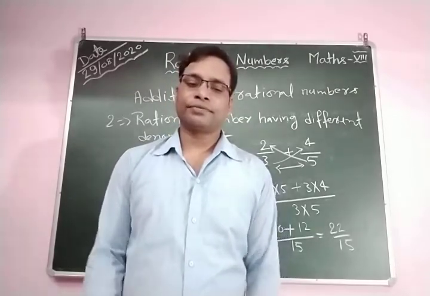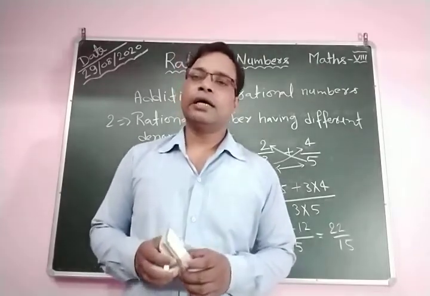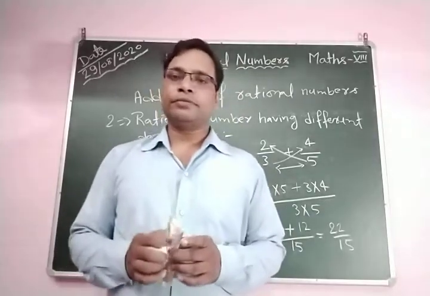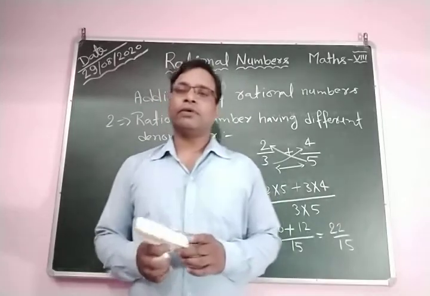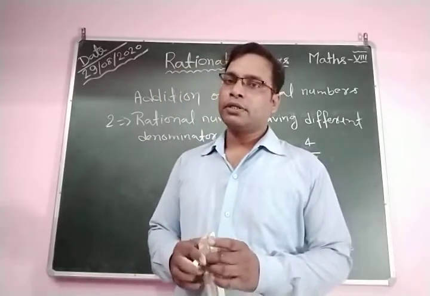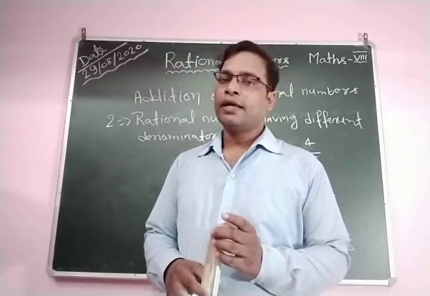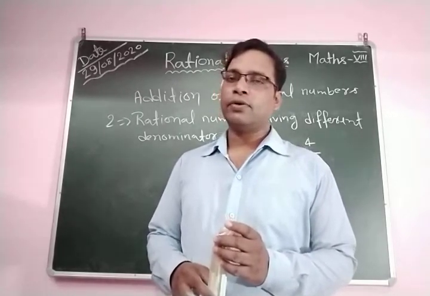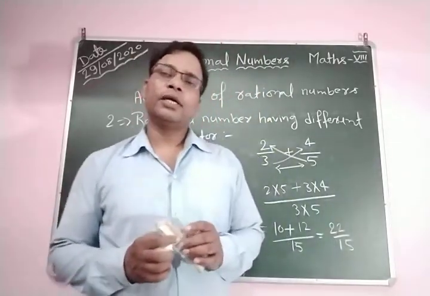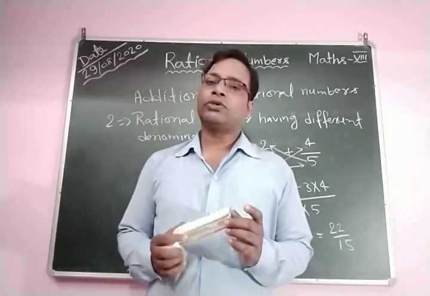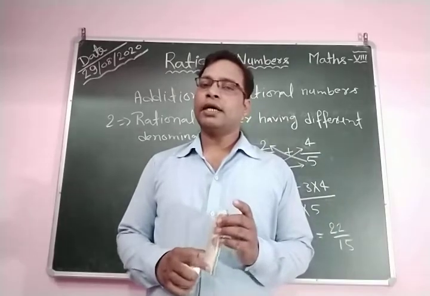Now we are going to discuss the next property of rational numbers. It's called the closure property. What is the closure property? The question arises in your mind. If you take two rational numbers and their sum is also a rational number, then you can say this is the closure property of addition of rational numbers.